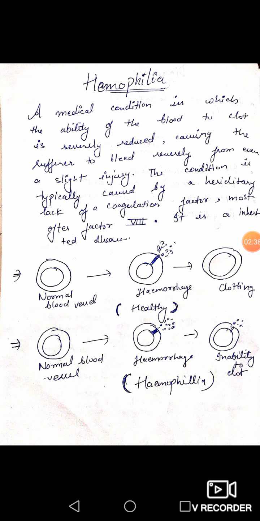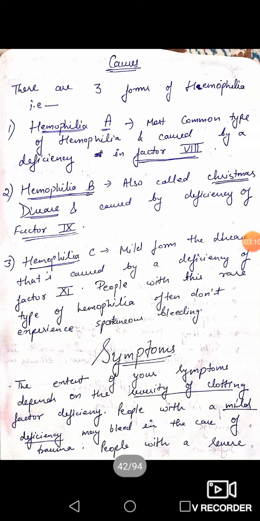But in a hemophilic patient, if there is a hemorrhage, he or she will be unable to coagulate. Why? Because of the absence of clotting factor. The hemophilic patient does not have any clotting factor, so they are unable to coagulate the blood, which causes abnormal bleeding.